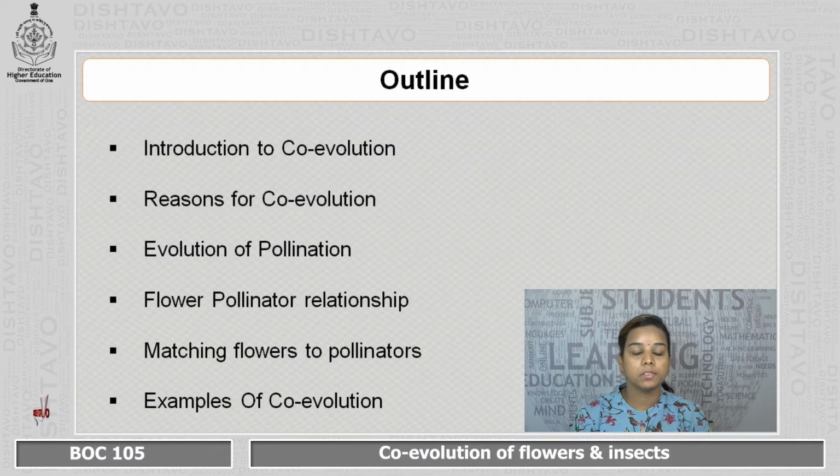Outline. In this session, we will be covering Introduction to Coevolution, Reasons for Coevolution, Evolution of Pollination, Flower-pollinator relationship, matching flowers to pollinators, and at the end, we will also study examples of coevolution.